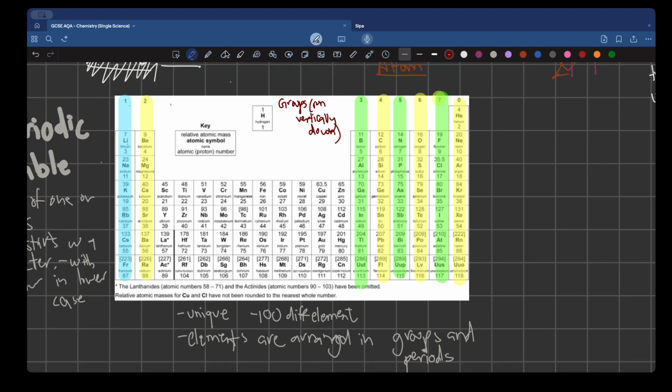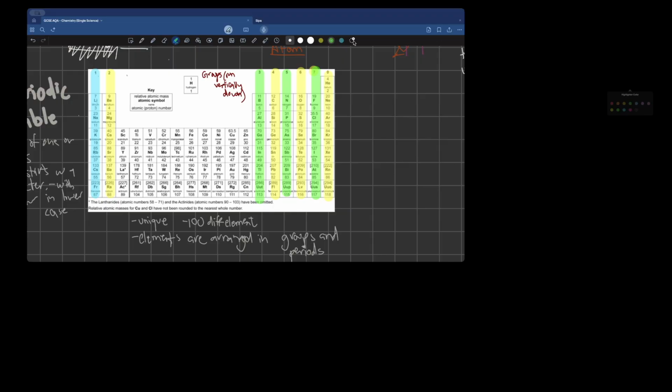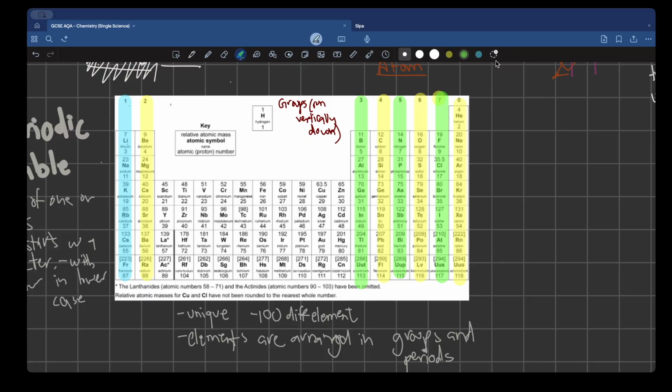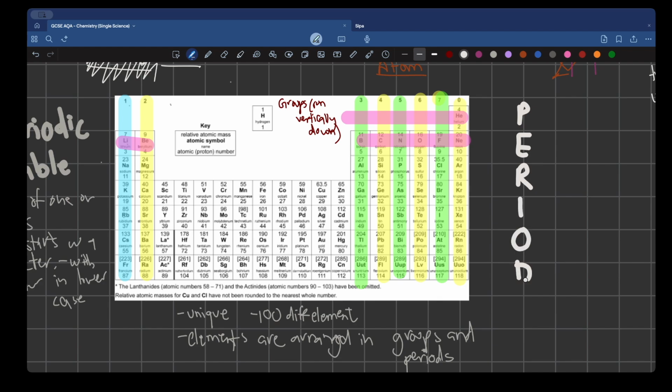Okay, so now that we are done with groups, groups run vertically down. We need to understand what periods are. We don't really see any other number on our sheet. So, what exactly are periods? Periods are what run horizontally. Now, in period 1, no, hydrogen is not in period 1. Please ignore hydrogen when it comes to groups and periods. This is a period. Let me just write it like this. Might help you. These are your periods. They run horizontally.